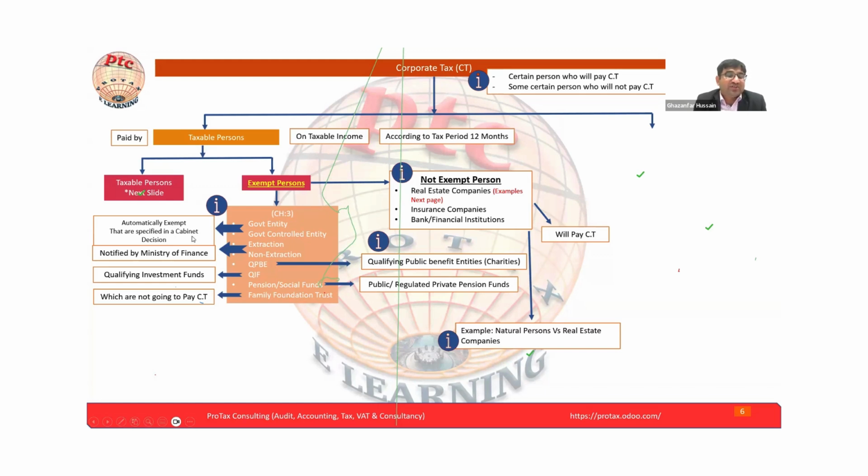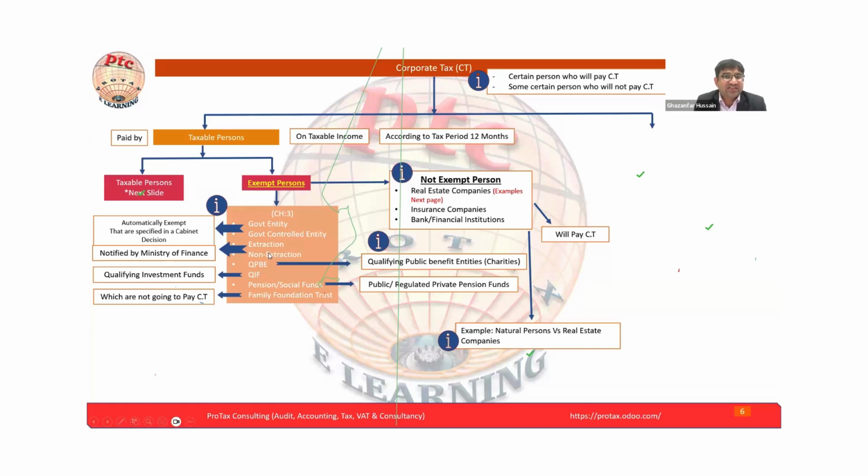Automatically exempt, these are specified in the cabinet decision. So what is meant by automatically exempt? Automatically means you do not have to apply to the corporate tax for exemption. Because even if they are exempt, there are certain entities, which we will discuss, that have to apply to the FTA and submit the application for the exemption also.